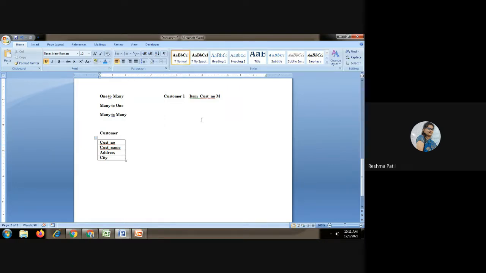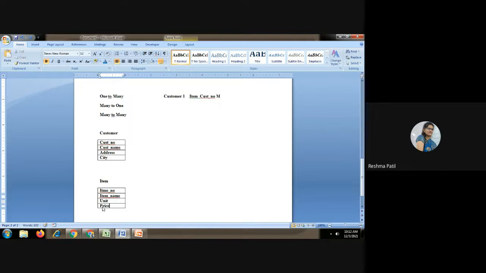Now create the second table here only. That is your item table. So what will it contain? Item number, item name, then unit, price.